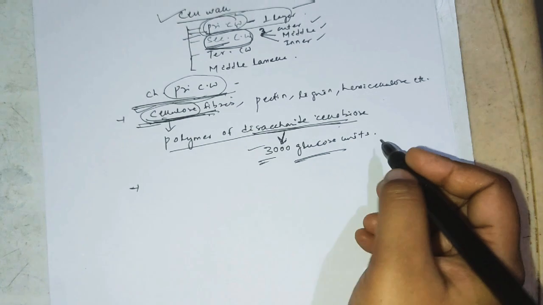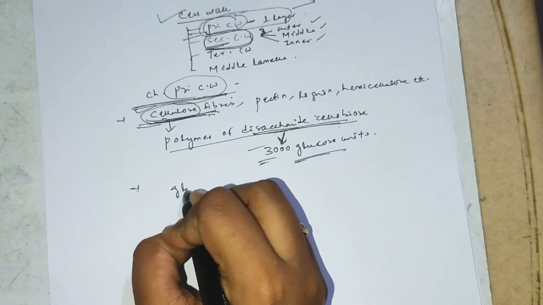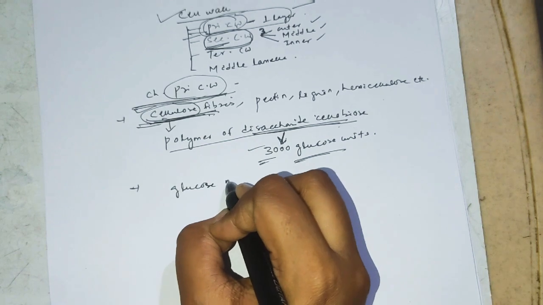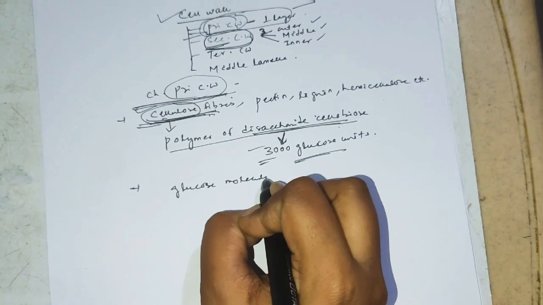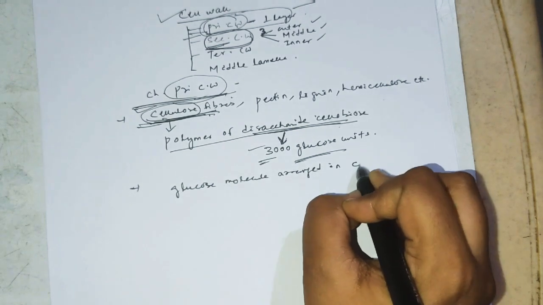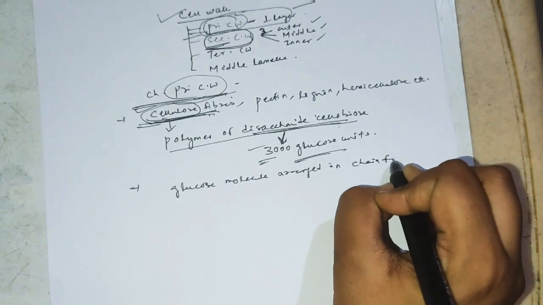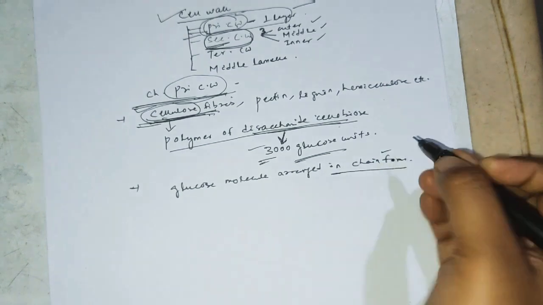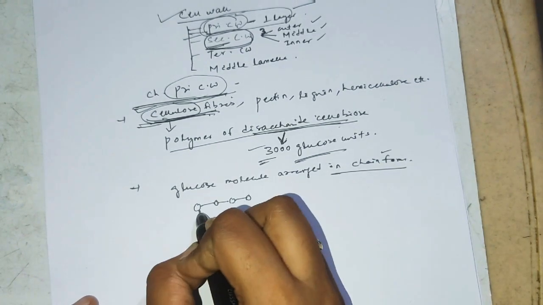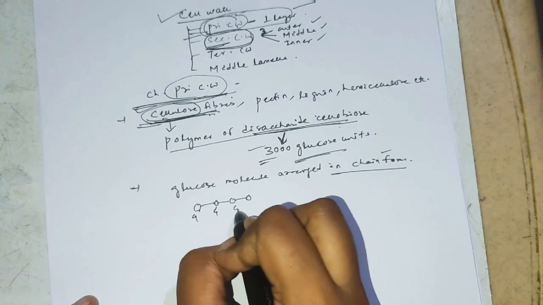The single glucose molecules form these units, and they form the chain. Suppose this one is a glucose unit, glucose.